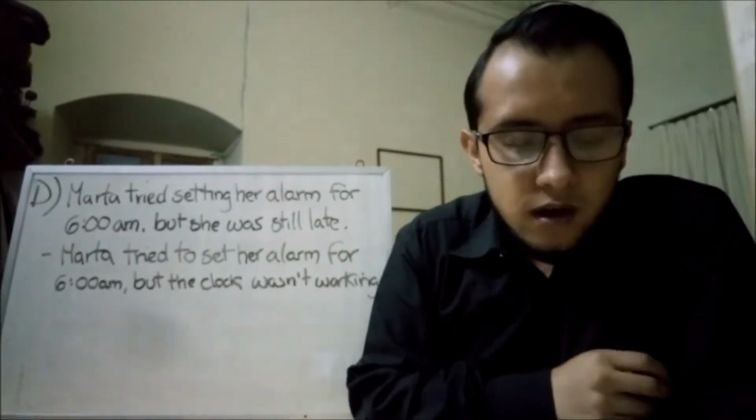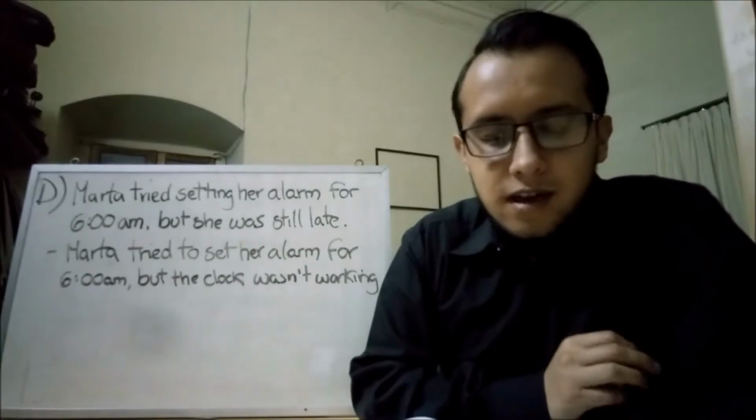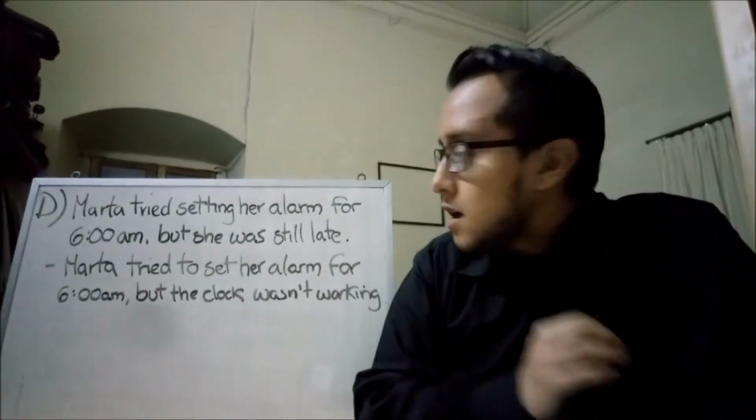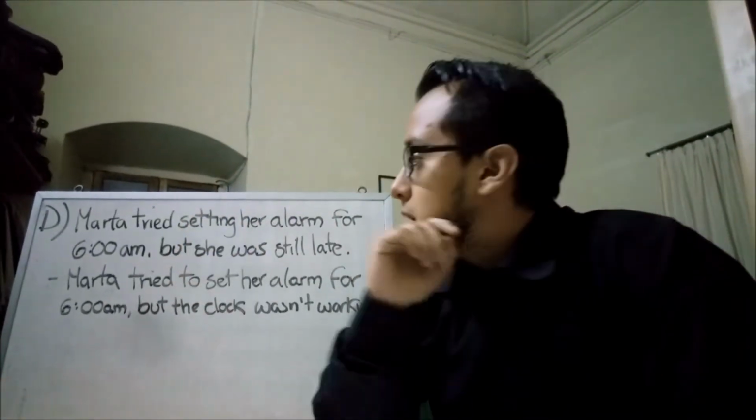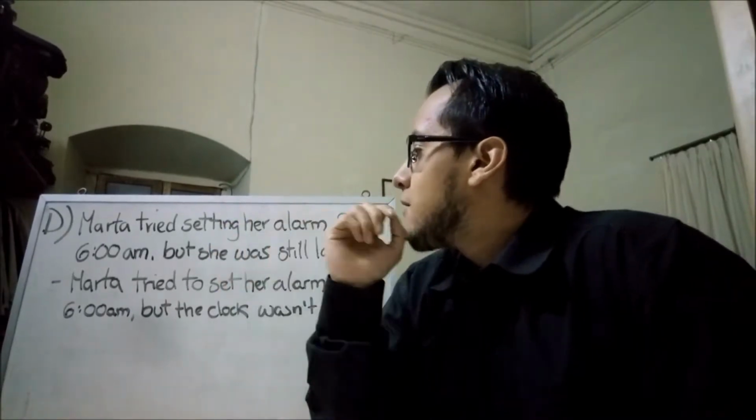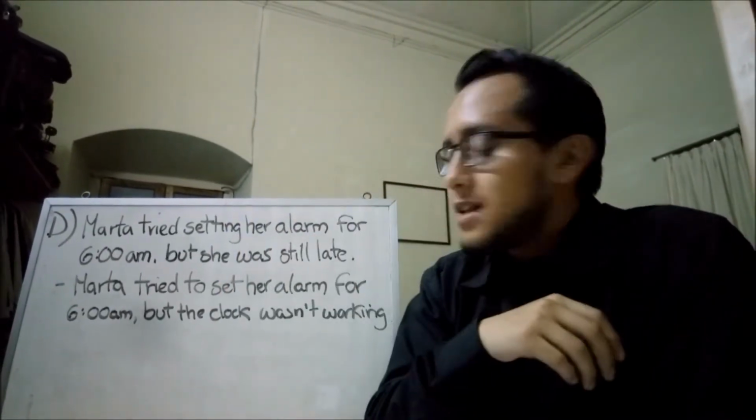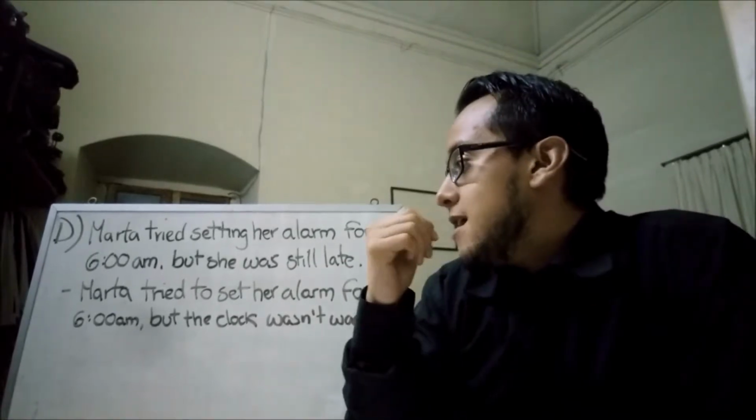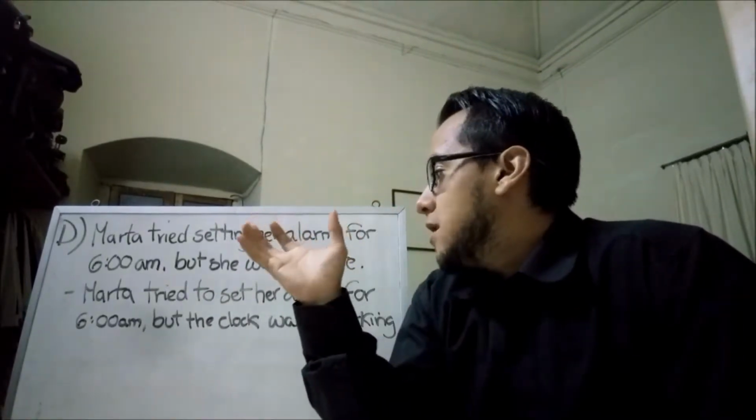Another rule is in sentences with try plus gerund, the action of the gerund generally happens. Here is an example. Martha tried setting her alarm for 6 a.m., but she was still late. She set the alarm, but she was still late.